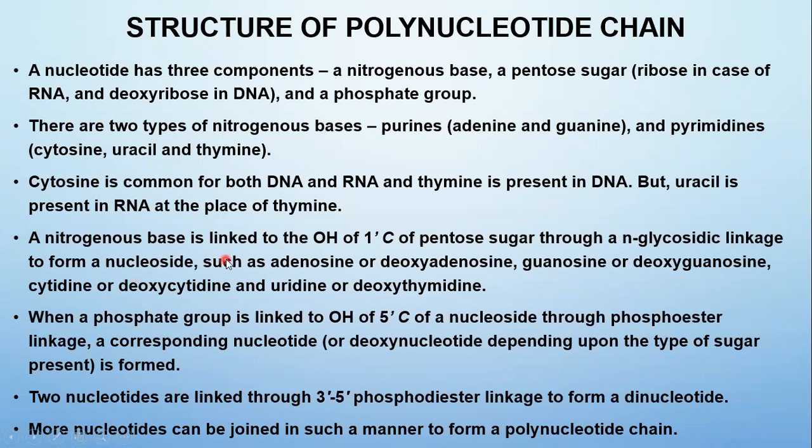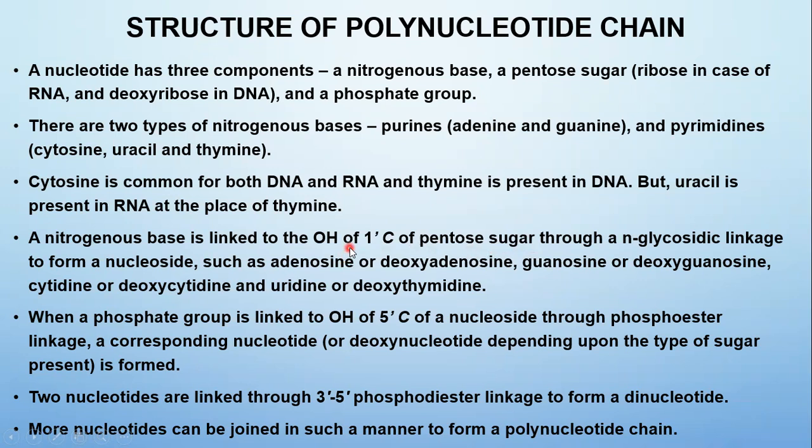So a nitrogenous base, either cytosine or guanine or thymine or whatever the base, a base linked to the hydroxyl group of the first carbon of the pentose sugar.